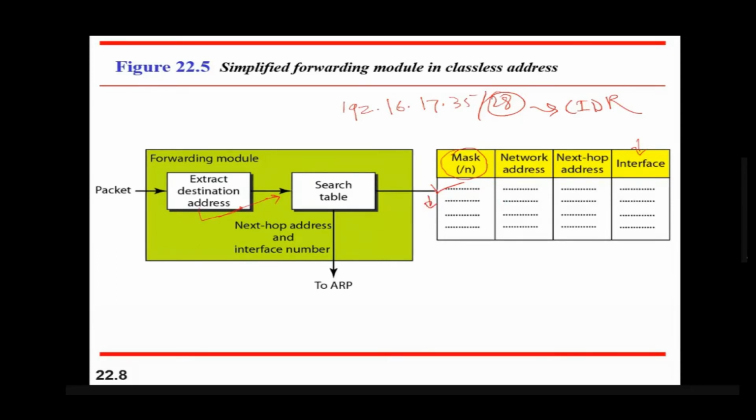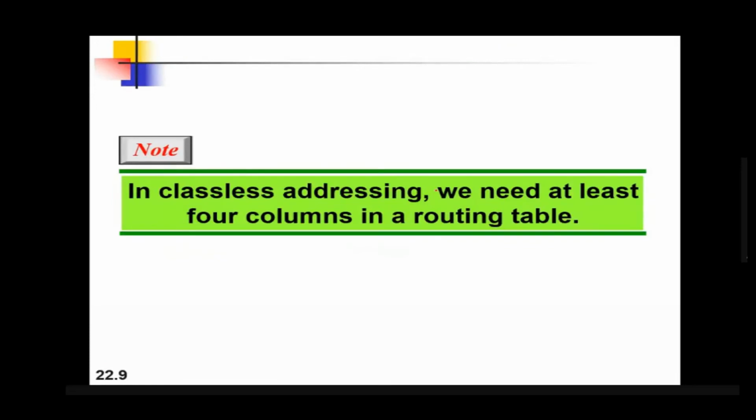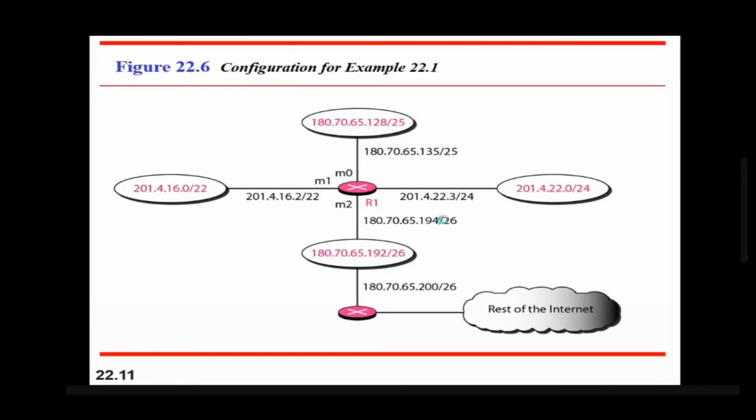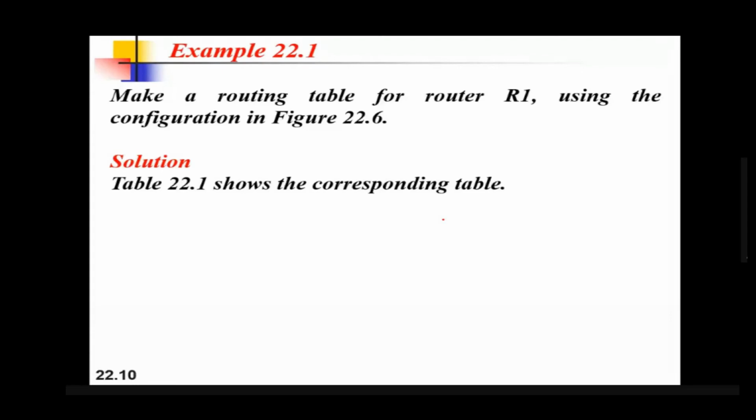We will understand this with the help of one example. In classless addressing, we need at least 4 columns in a routing table. Make a routing table for R1 using the configuration in the figure. So we have to make a routing table for this figure.